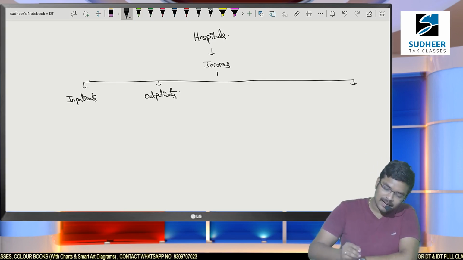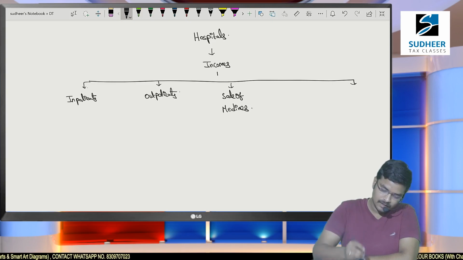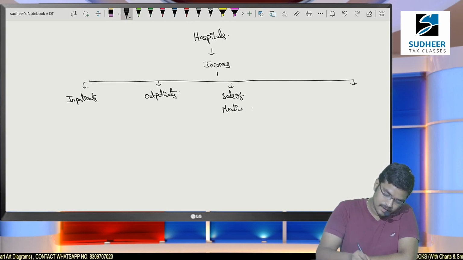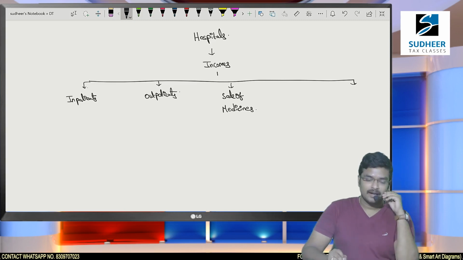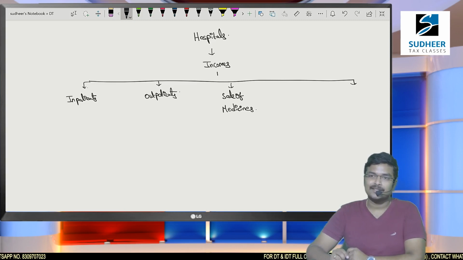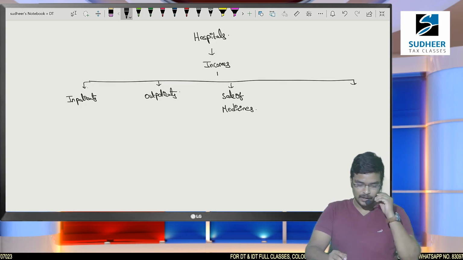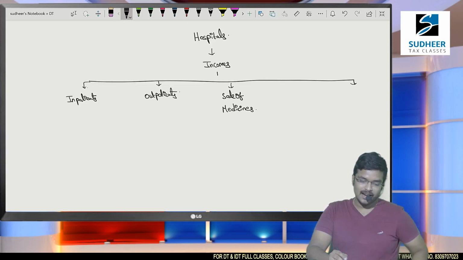So what are the other incomes? Number three, sale of medicines. They sell medicines and earn certain profits. Every hospital will also have a medical shop, and in such a medical shop there will be sale of medicines. So: inpatients, outpatients, sale of medicines.